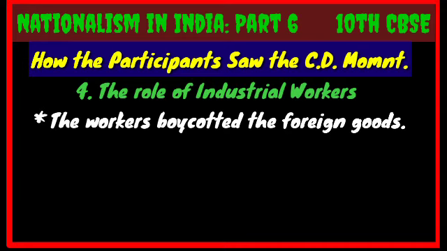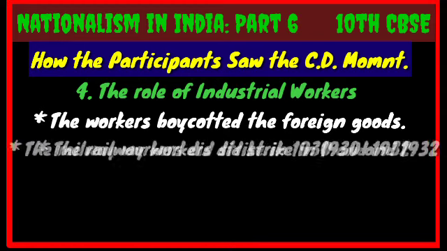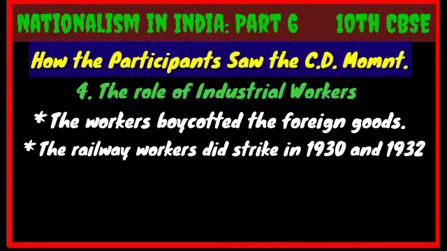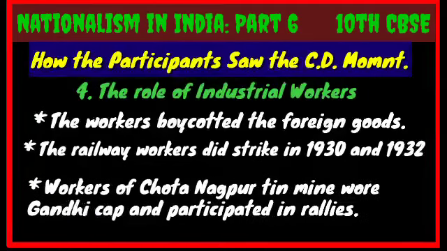So just understand that the workers of industries, they joined the boycott movement of rejecting the foreign goods. The railway workers did strike in 1930 as well as 1932 as a part of civil disobedience movement. In 1930, thousands of workers of Chota Nagpur tin mine wore Gandhi cap and participated in rallies.